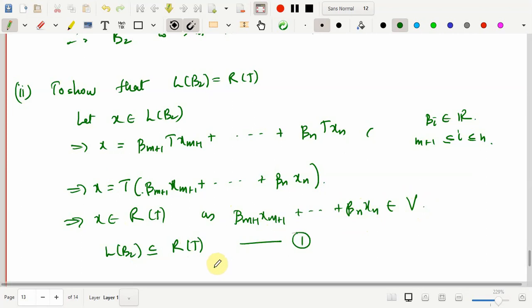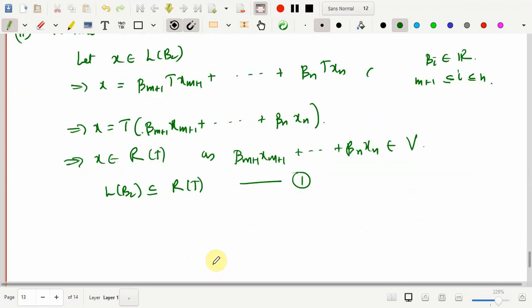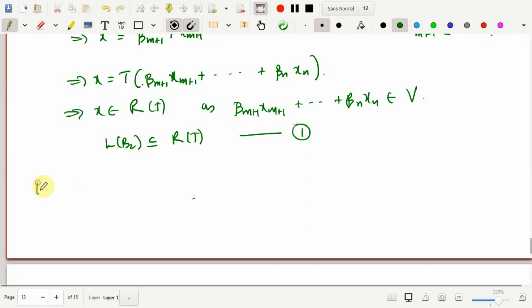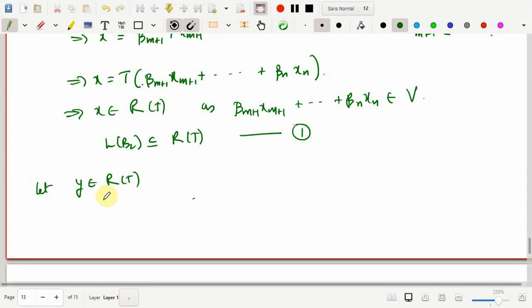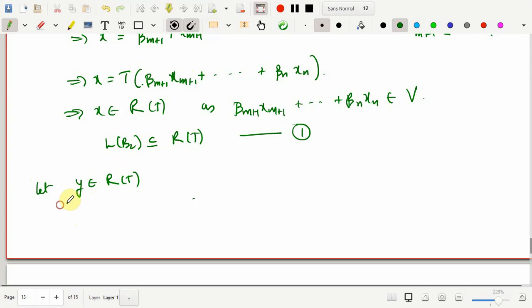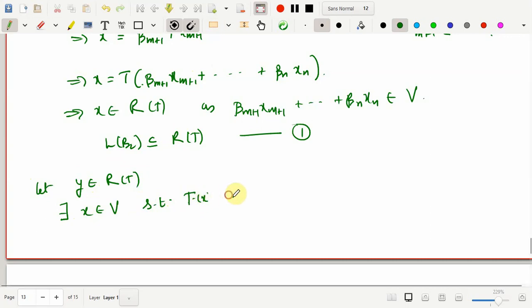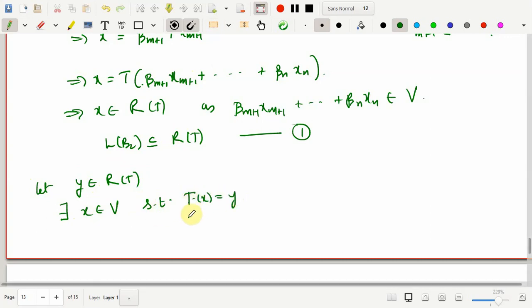That's the first part. Now we have to show the other way around. So to show the other way around, I'll have to take an element from R of T. I'll use the notation y belongs to R of T. What does this mean by the definition of R of T? This means that there exists an element in V, I'll call it x, such that T of this x is equal to y, or y is equal to T of x.